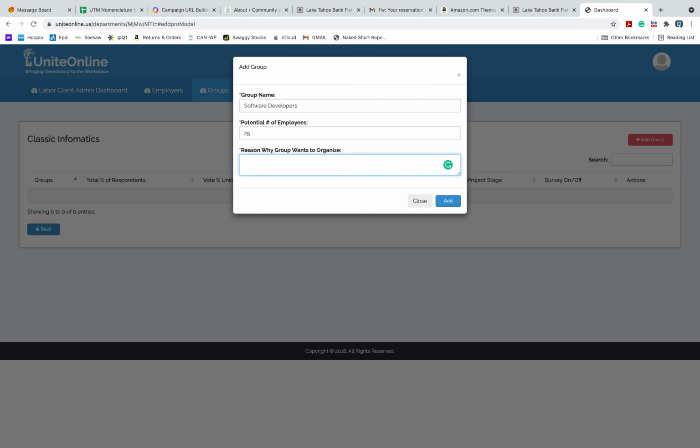And the reason why we want to organize is because there's unfair labor practices and wages are too low, and we would like some additional benefits at the workplace. Okay, so now there's a group of software developers there, and there's 25 of them, and this is the reason why they want to organize as a union. So I'm going to add them.